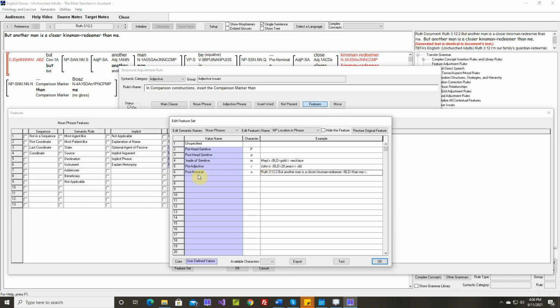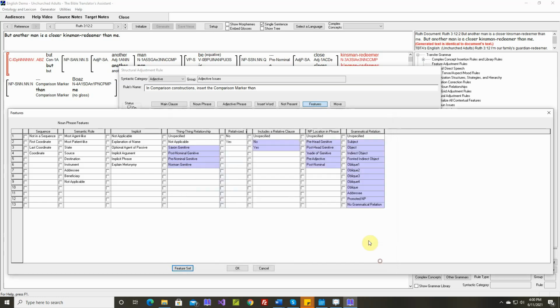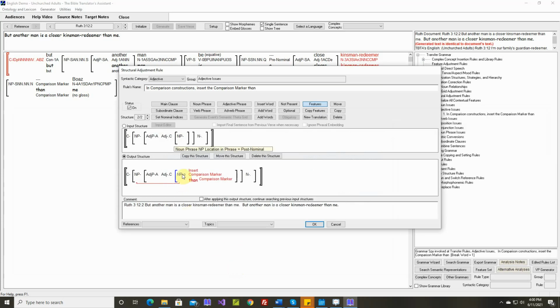We could have called this something like standard of comparison, but let's keep the name generic, post-nominal. So we'll select this. So now this will be moved out into this noun phrase with the value of post-nominal.